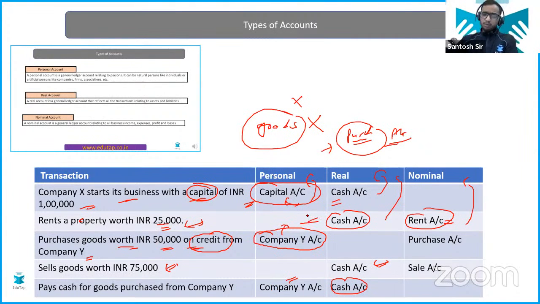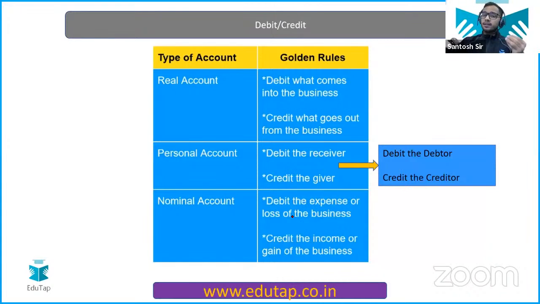Now let's move ahead. What's the rule to debit and credit? First you have to identify which accounts are getting impacted. Then you have to apply the rules. Though I should tell you, these rules you are not going to use, because I'm going to teach you one modern way to do the debit and credit. But from the knowledge point of view, a question might be asked in the examination: what are the golden rules? Though chances are less, we have to study this. But remember, I'm going to discuss the modern way of debit and credit as well. Don't worry if you don't understand this rule.